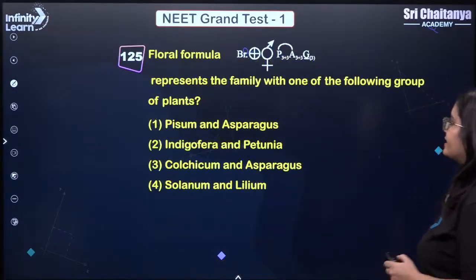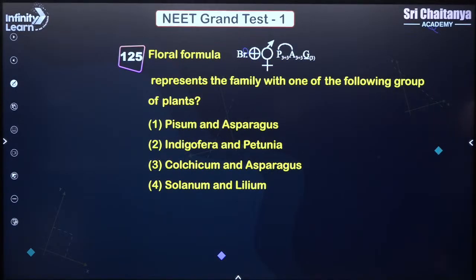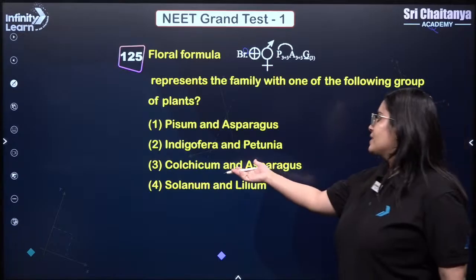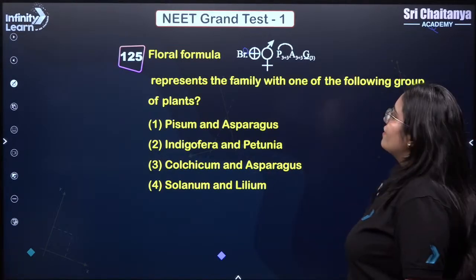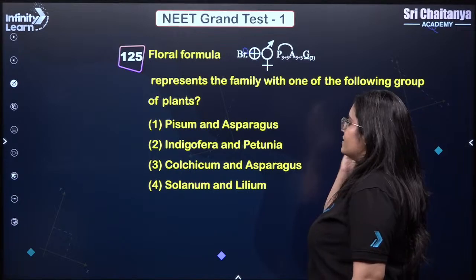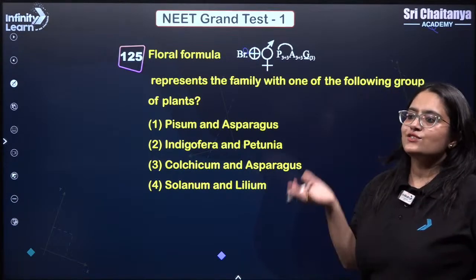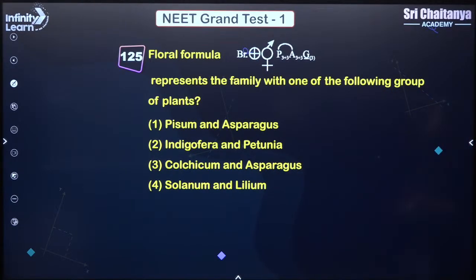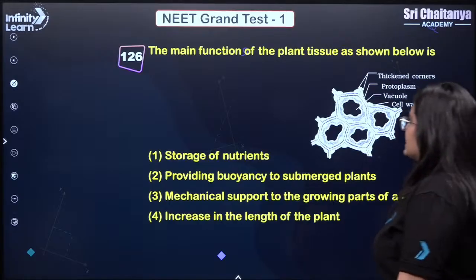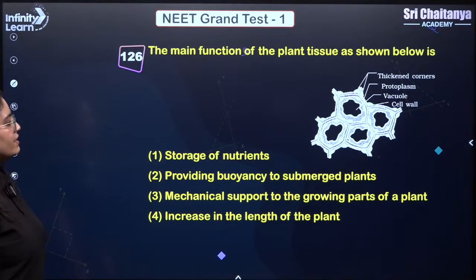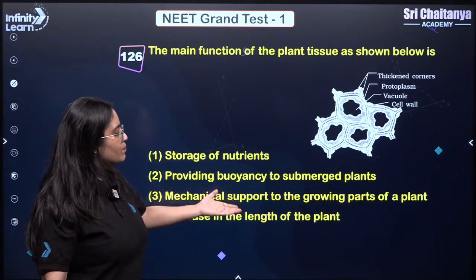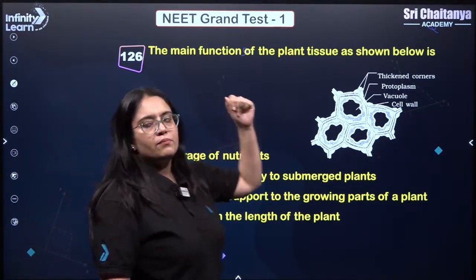Okay, great. Next, the floral formula, very simple. This formula belongs to Colchicum and Asparagus. From just the floral formula, you were supposed to identify the example. This is one of the easiest ways to ask questions related to plant families. 3 is the right answer, Colchicum and Asparagus. Now this one is your collenchyma, and the main function is mechanical support to the growing parts of the plant.